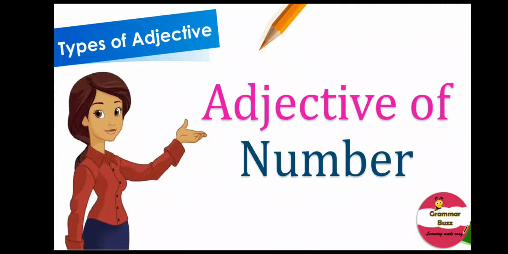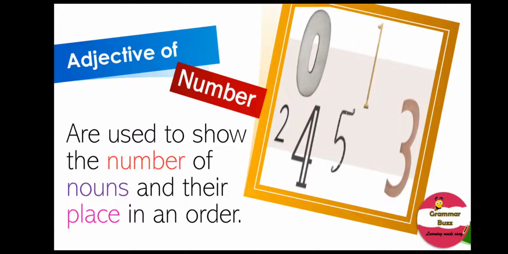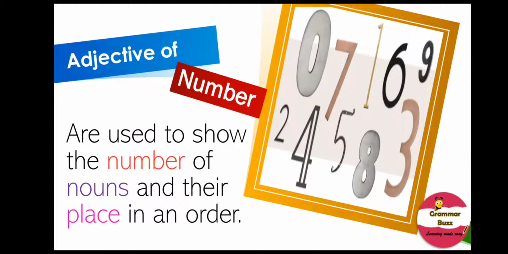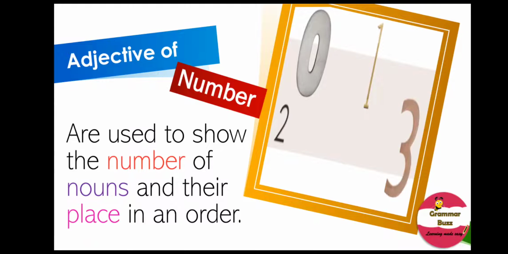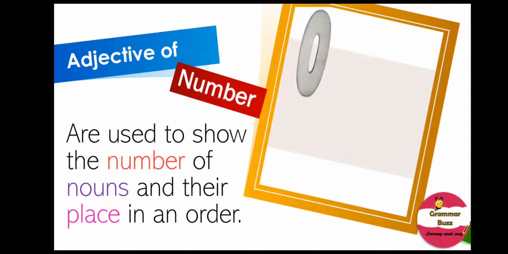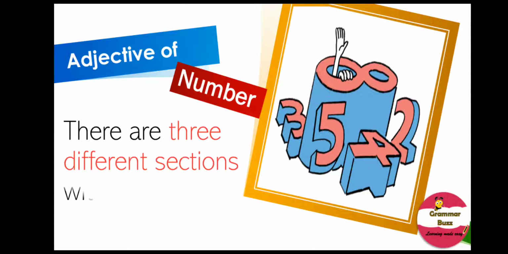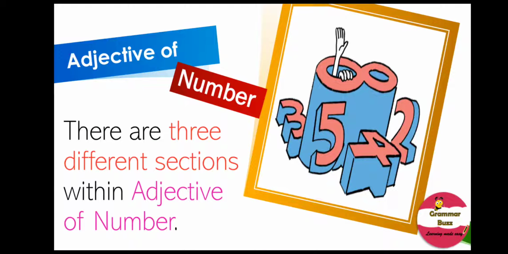The following type of adjective is adjective of number. Let us find out what are adjectives of number. Well, adjective of number are used to show the number of noun and their place in order. Now, there are 3 different sections within adjective of number.